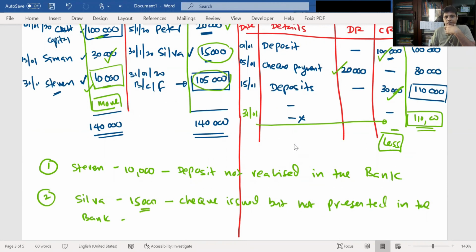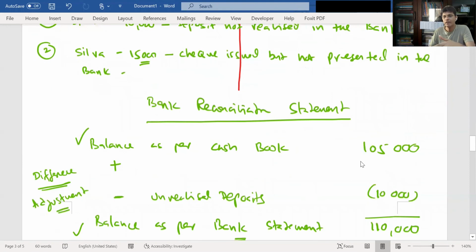And the other one, 15,000, right? 15,000 we have paid to Silva. When you pay, your cash balance will reduce, right? So your cash is less by 15,000, whereas it was not presented to the bank. Therefore, the bank balance is more, right? So to arrive at the bank statement balance, we should add back 15,000. What is that?